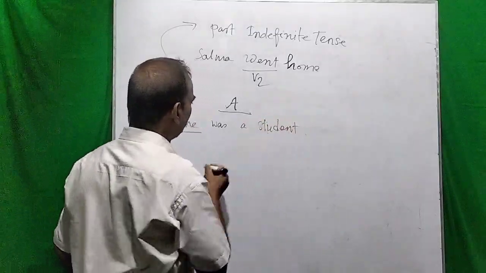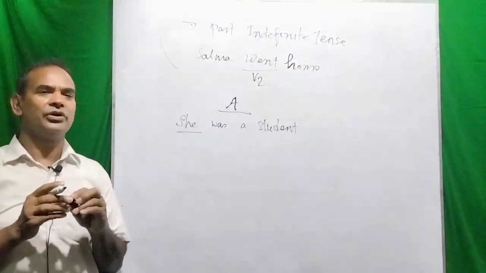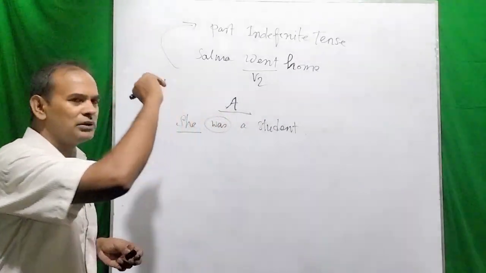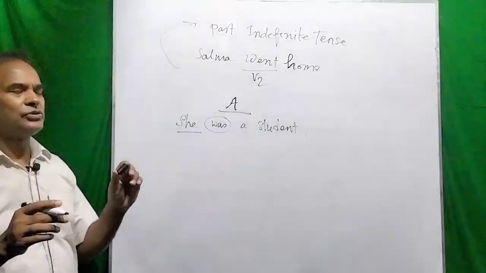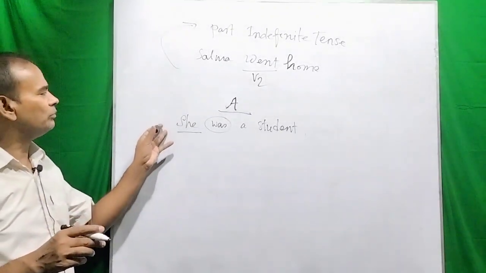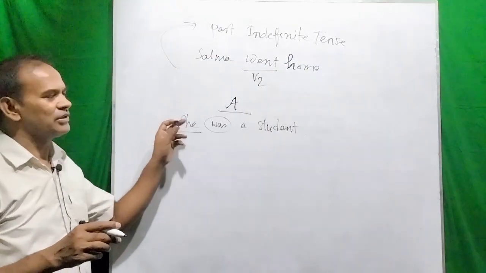Dear viewers, you see, after any third person singular number, you can use was. I have described in my lectures what are third person singular numbers.